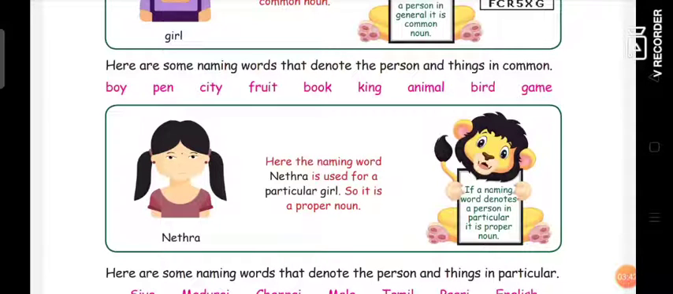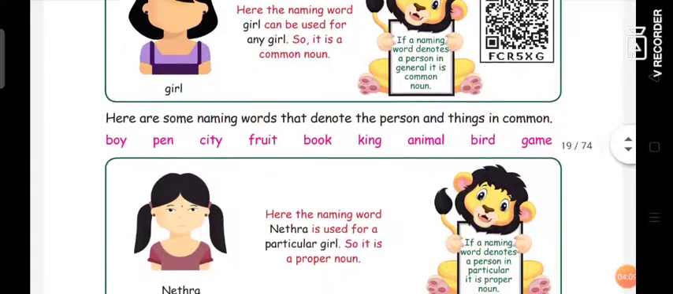If a word denotes a person or a thing in particular, it is known as a proper noun. So here the naming word Netra is used for a particular girl, right? So we won't call her a girl as in a common noun. We specify her name, or we specify anything particular, in a proper noun. So it is a proper noun.